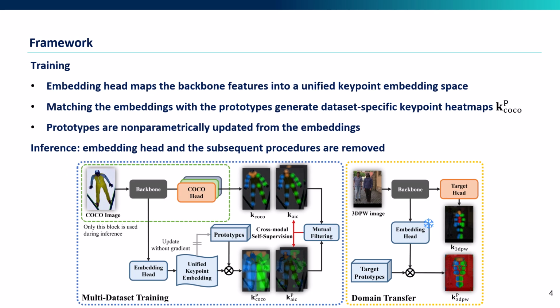Our framework consists of multi-dataset training and transfer stages. During training, our embedding head maps the backbone features into a unified keypoint embedding space. We match the embeddings with the prototypes to generate dataset-specific keypoint heat maps. We non-parametrically update the prototypes from the embeddings, so our framework does not require dataset-specific learnable parameters.